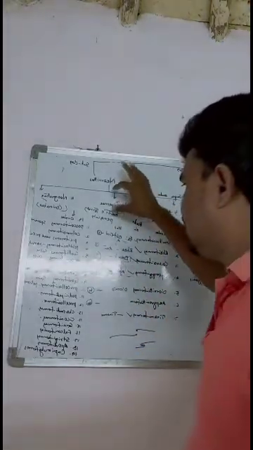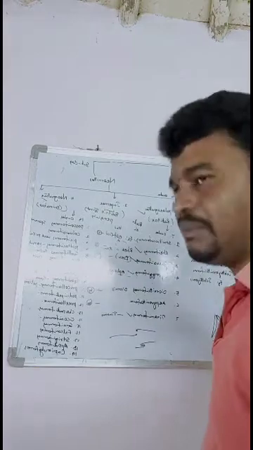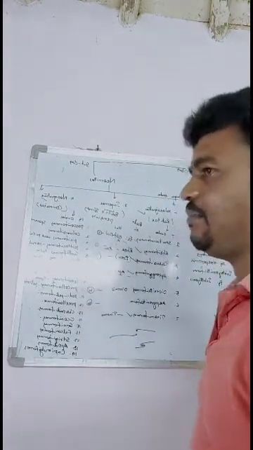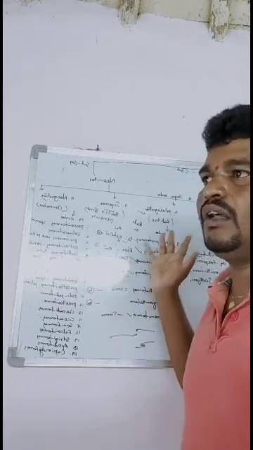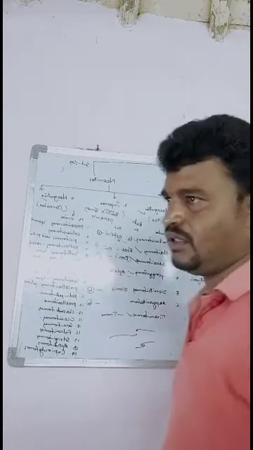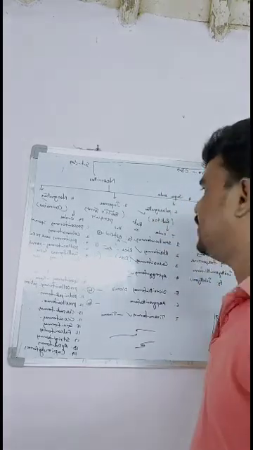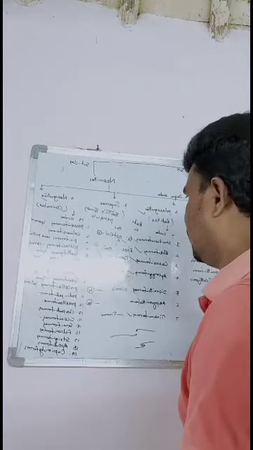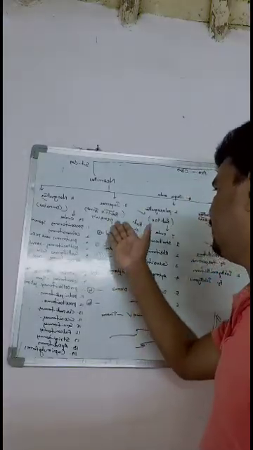The third one is the Impennae. Impennae are the aquatic birds, whose wings are modified into paddle-like structures. As I already told you in the mammalian structure, here also the forelimbs are modified into paddle-like structures, which help in swimming. The best example of Impennae is the penguins.